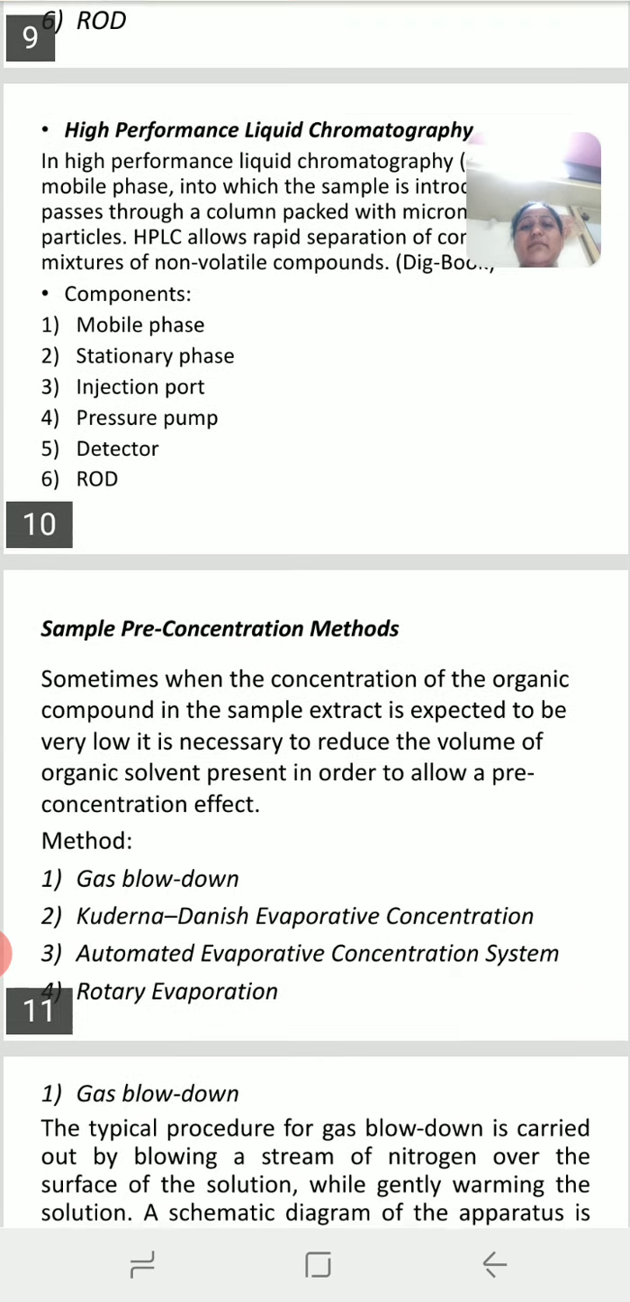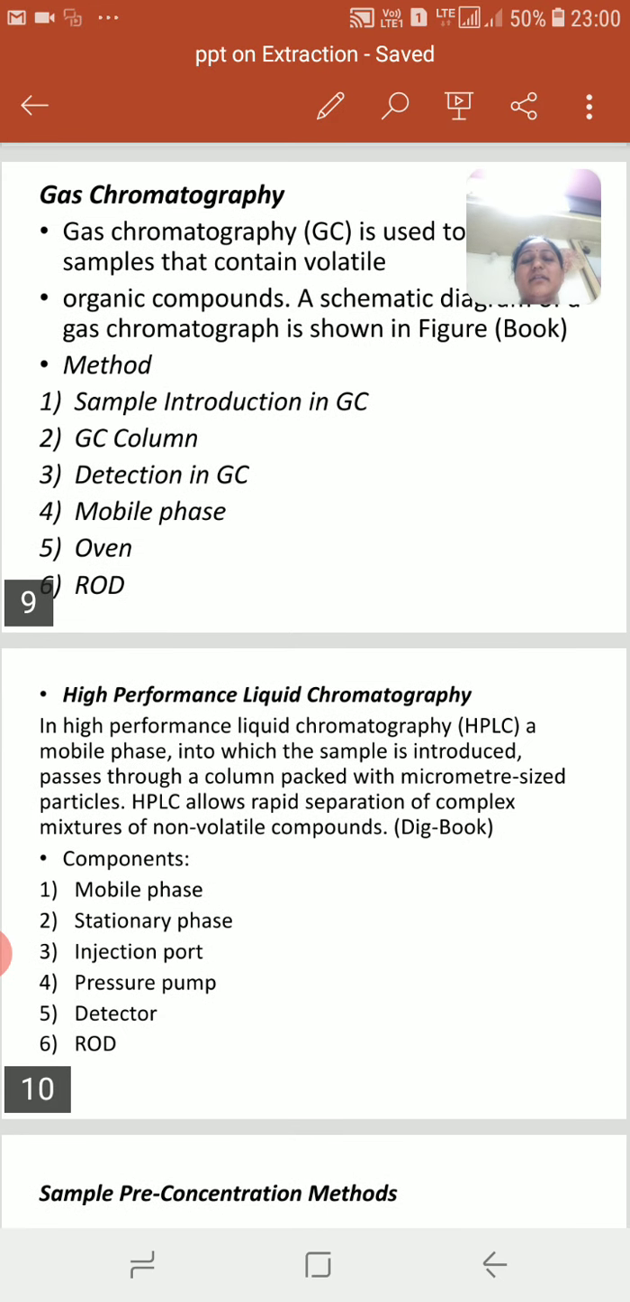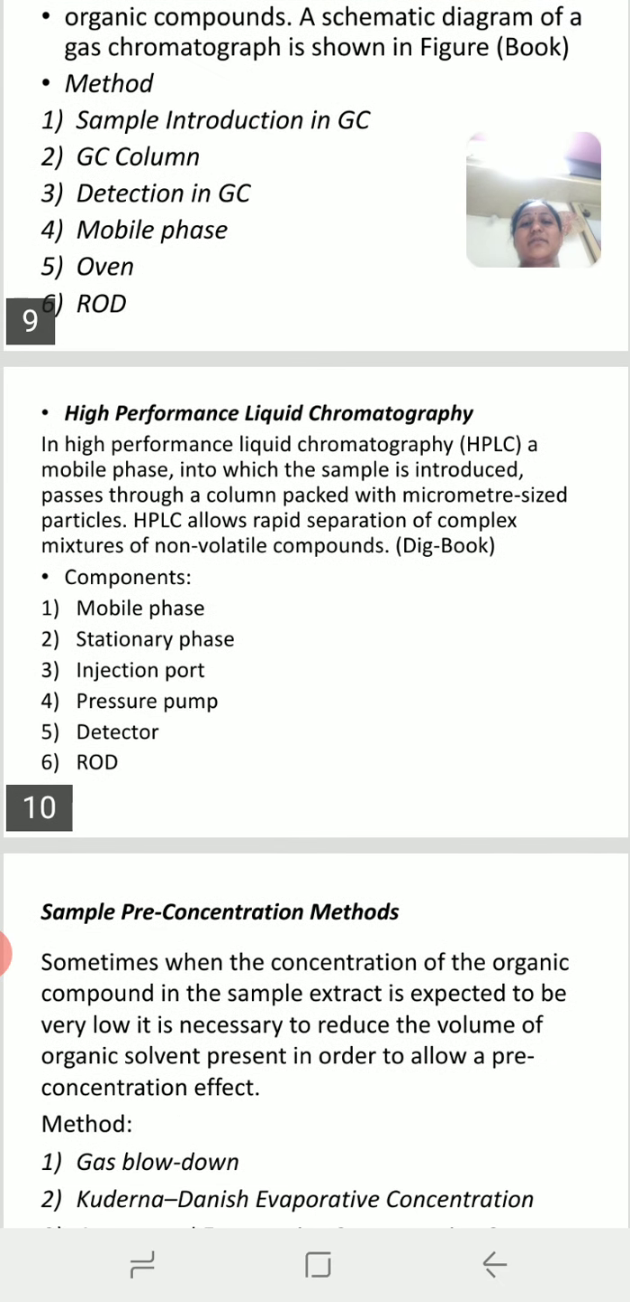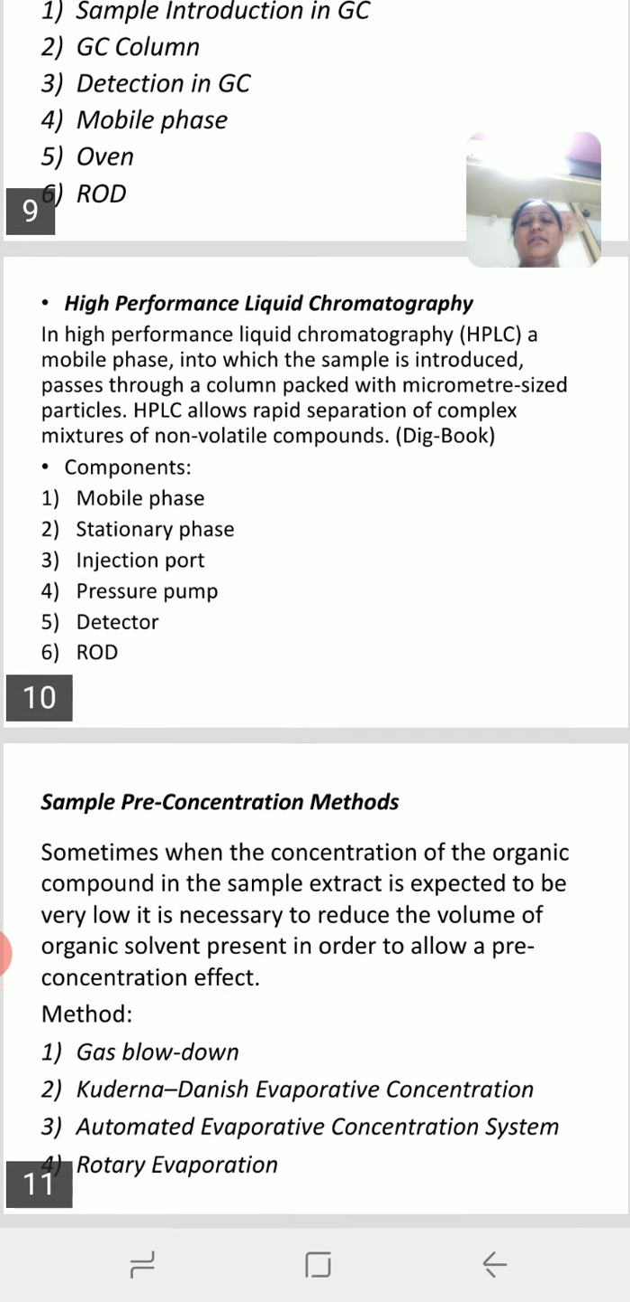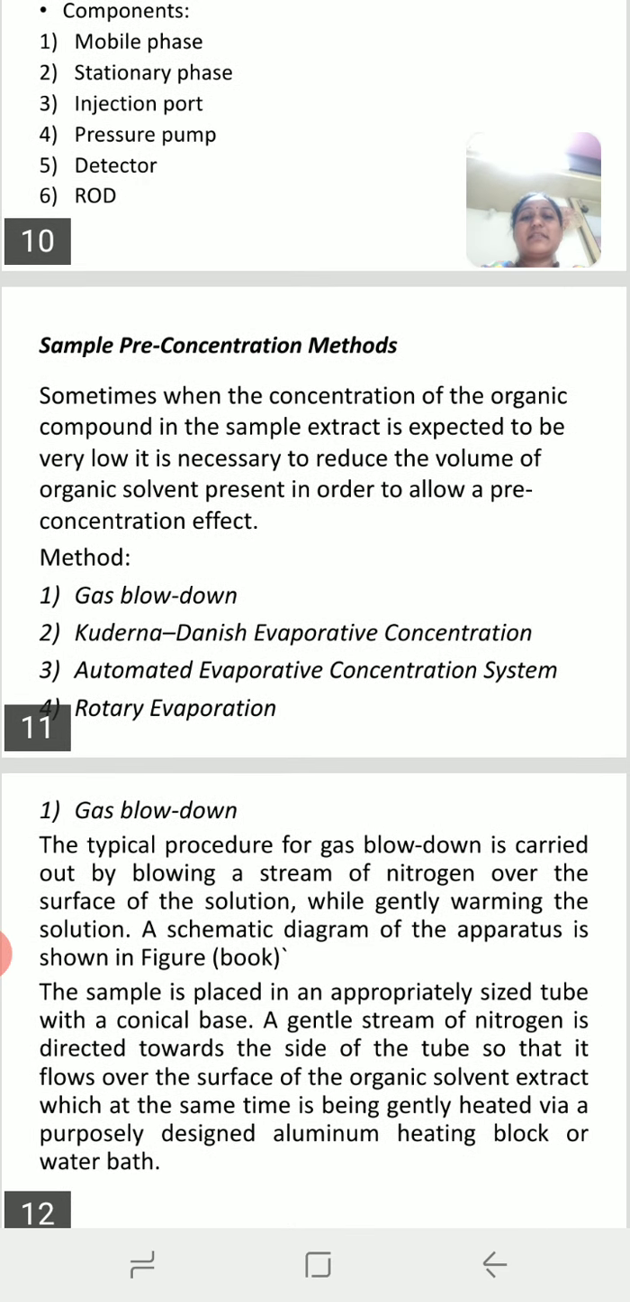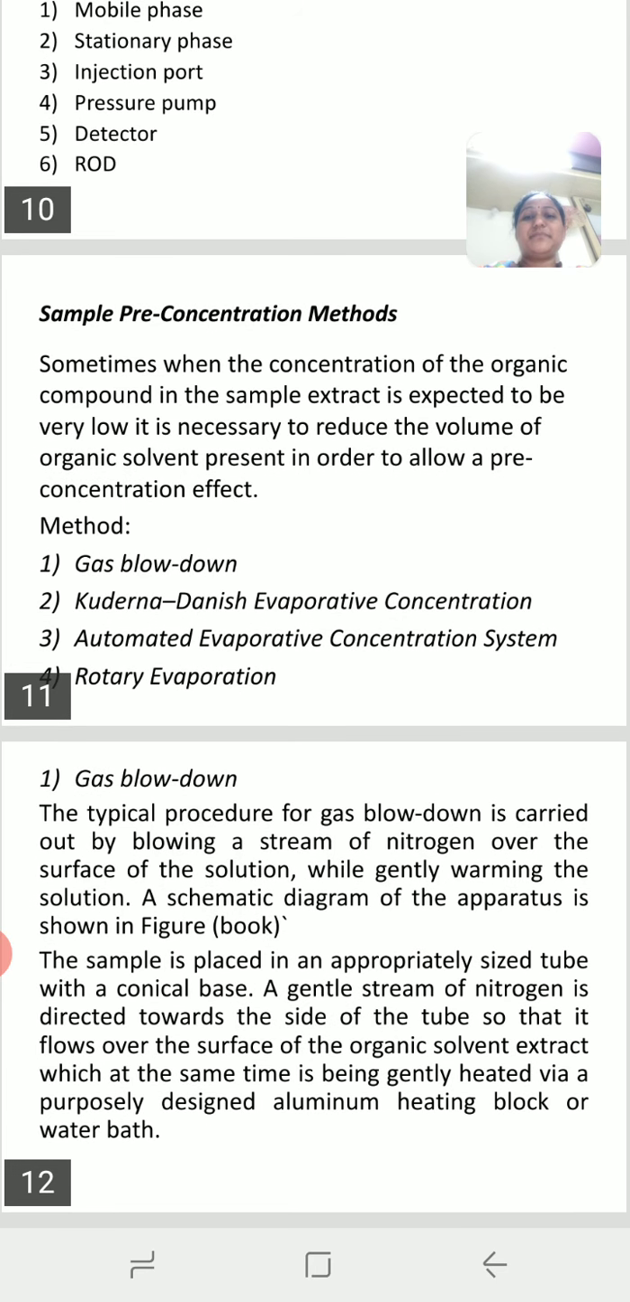Okay, in detail we will see the GC in CHA 392 section 1, and we have already done the HPLC part. Then the sample pre-concentration method. There are various types of pre-concentration. So what is the necessity for pre-concentration?